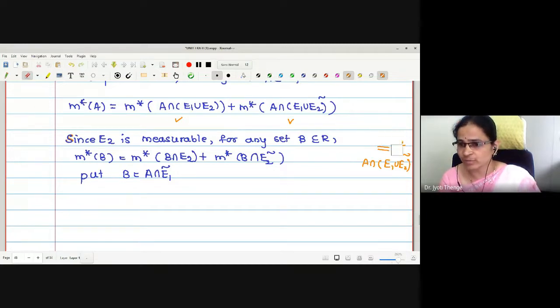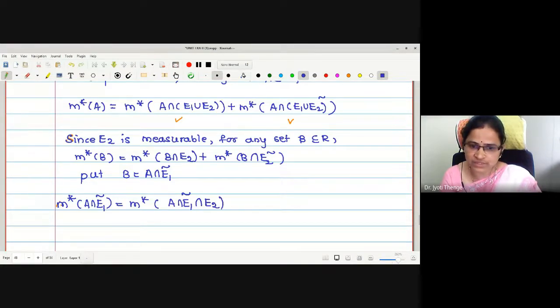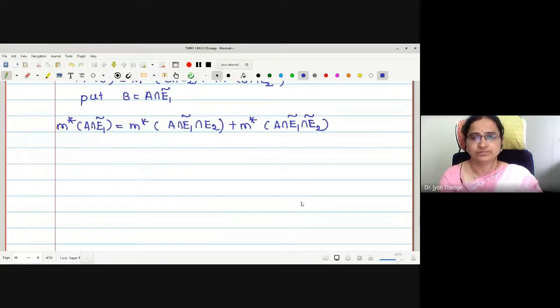Do you get why we were putting this? In order to construct the second term. If I put this, we will get M star of A intersection E1 complement equals M star of A intersection E1 complement intersection E2, added with M star of A intersection E1 complement intersection E2 complement. Now we will use De Morgan's law to write this in terms of union.